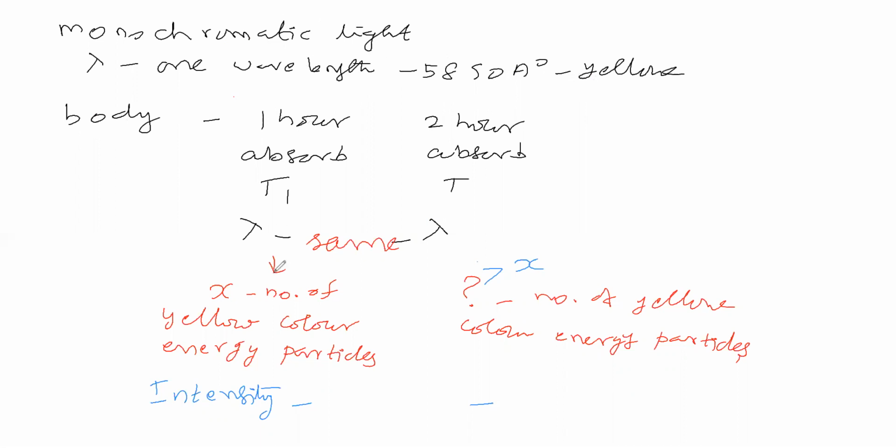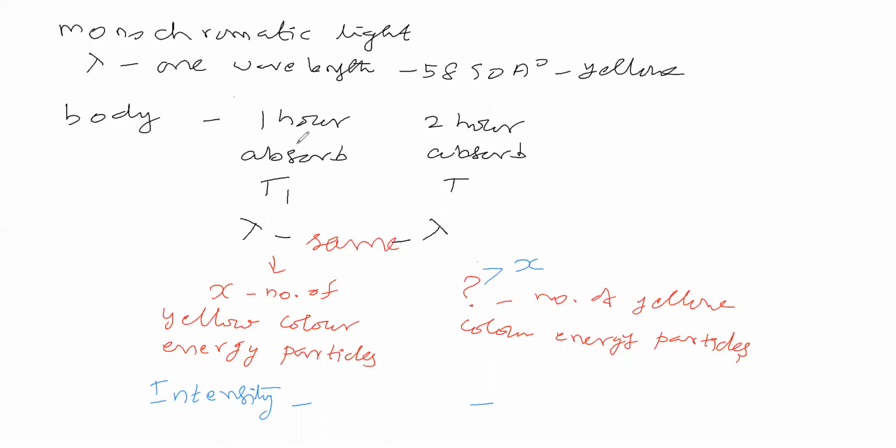So the yellow color energy particles are absorbed by this body. X number of yellow colored energy particles are absorbed by this body for 1 hour.